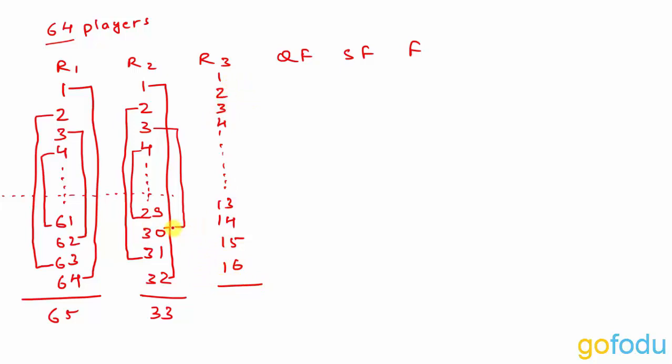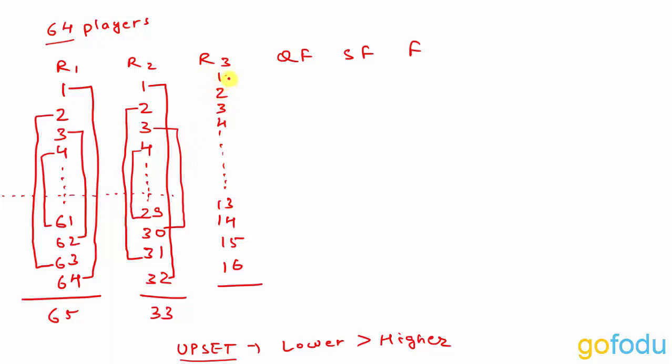Again I am repeating this point. This we are considering without any upsets. So basically what is an upset? In an upset, a lower seeded player beats the higher seeded player. For example, in round 1, in the match between 1 and 64, 64 beats player number 1. Then it will be called an upset. And what happens next? 64 will reach round 2. We will discuss upset in a bit more detail later on.